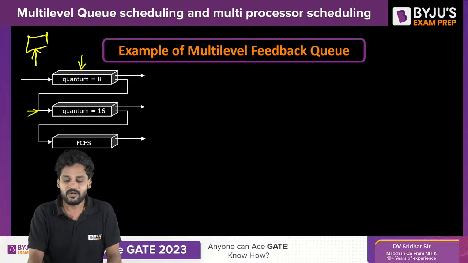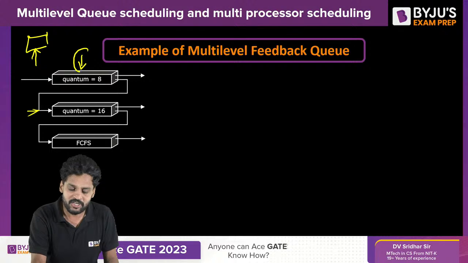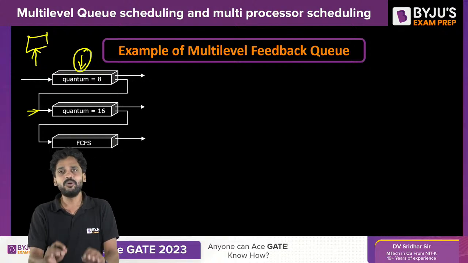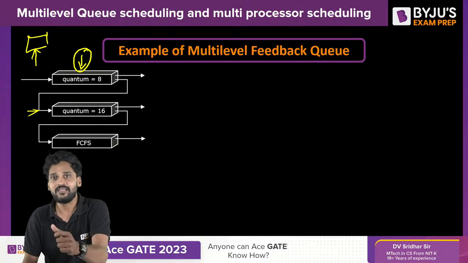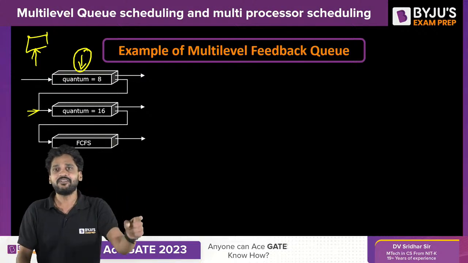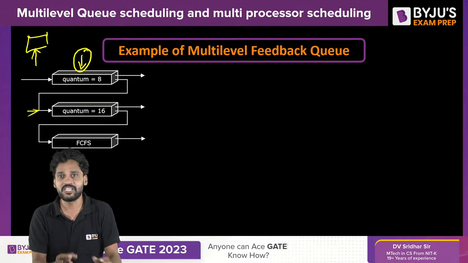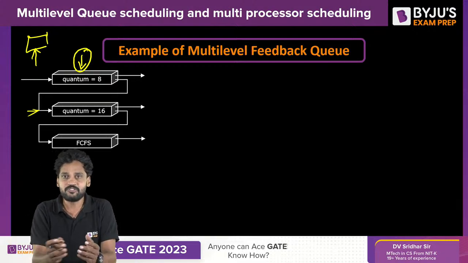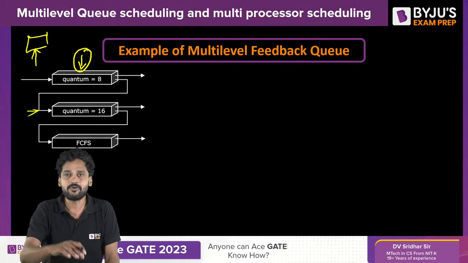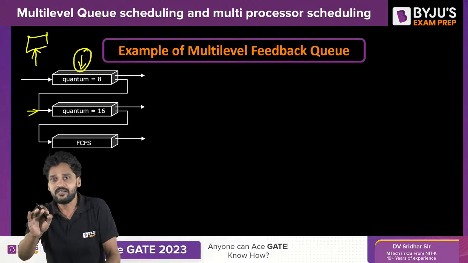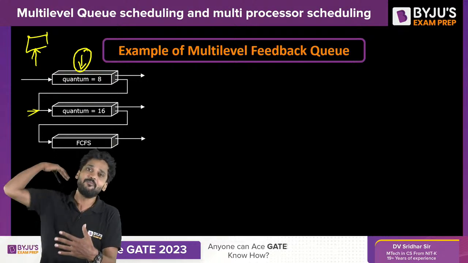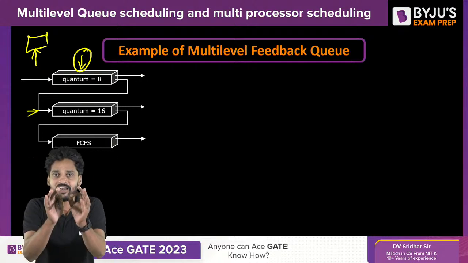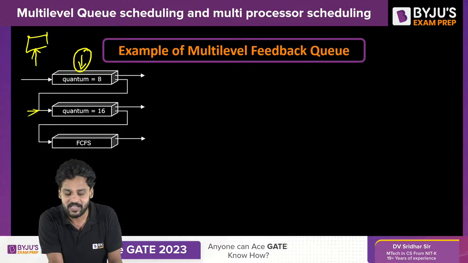Now understand, after all the processes got executed, only those processes which would take more than 8 milliseconds are left in the system. In simple words, the processes that would take less than 8 milliseconds finished, and the processes that would take more than 8 milliseconds are available in the second queue.